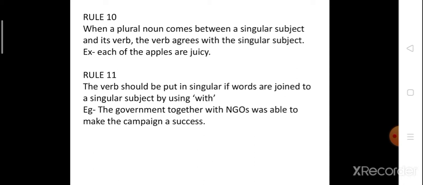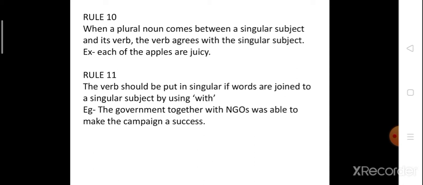So on one side there is a singular subject, in between a plural noun, and on the other side the verb. Then the verb always goes with the singular subject. It never goes with the plural one.